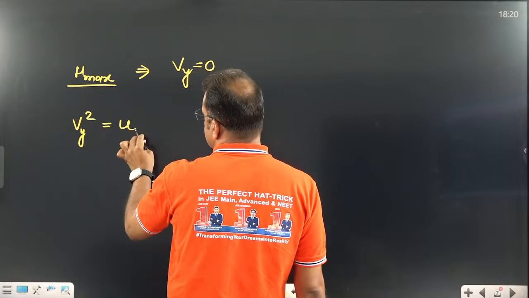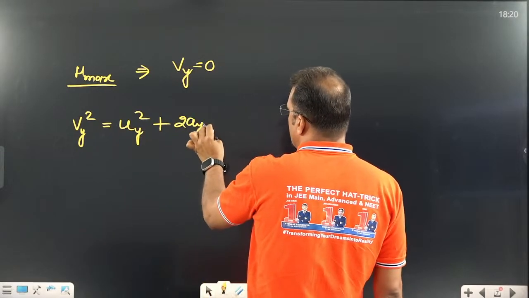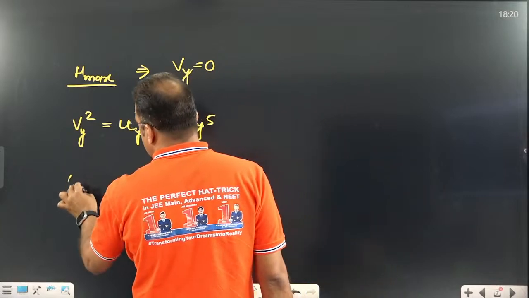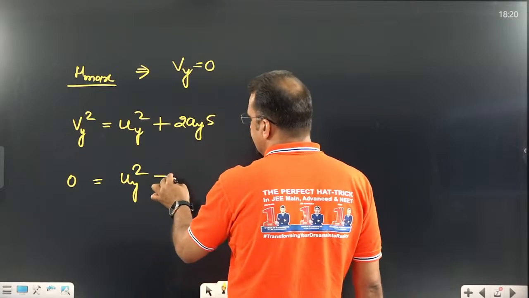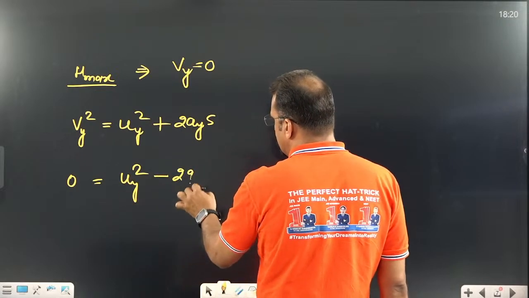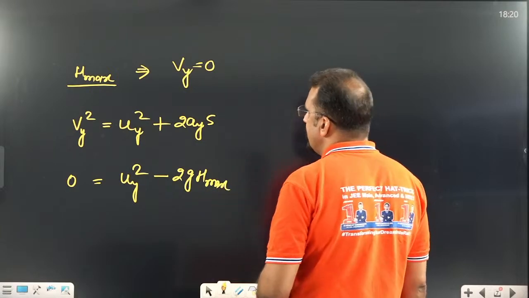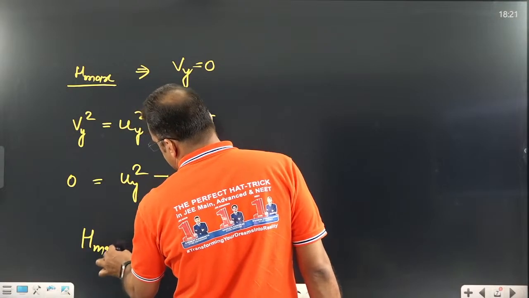Vy square equals uy square plus 2ay s. Yes or no? What is Vy? 0. What is uy? Use uy only. Minus, because of g, minus 2g, and s is H maximum. Now when you find H maximum, write this value of H maximum.